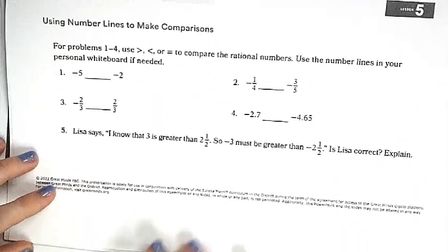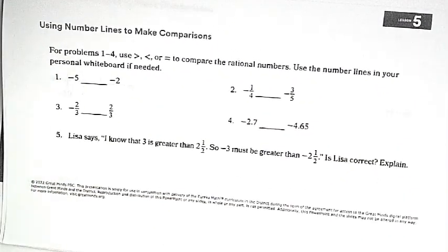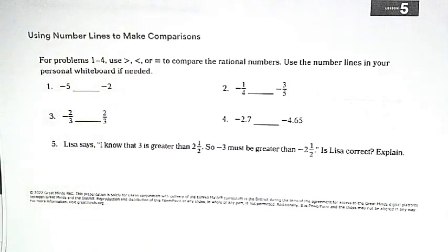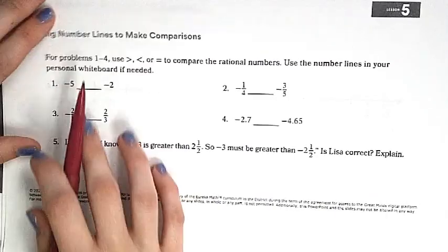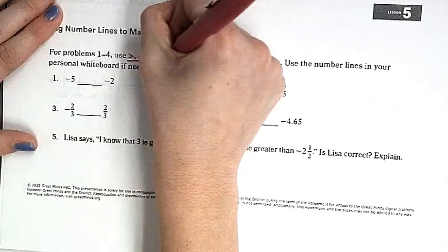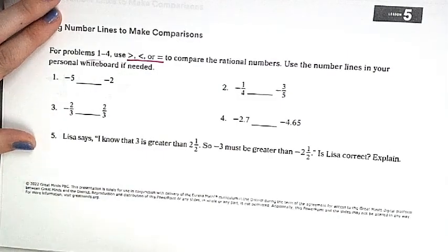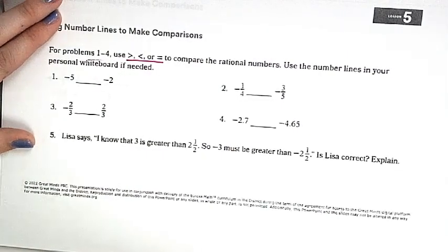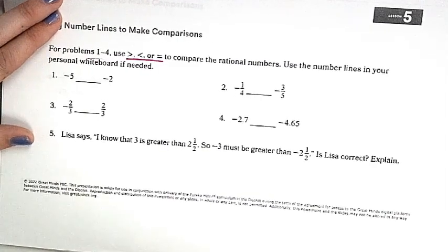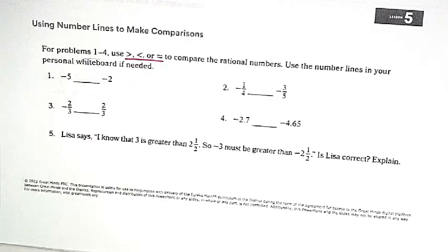Everyone look at problems 1 through 4 in your book. Take a minute and turn to that page. Okay, let's look at this. It says for problems 1 through 4, use the signs to compare the rational numbers. Use the number lines and a personal whiteboard if needed. We're just going to talk about it ourselves. And the number line we're going to use is the one above my board, okay?